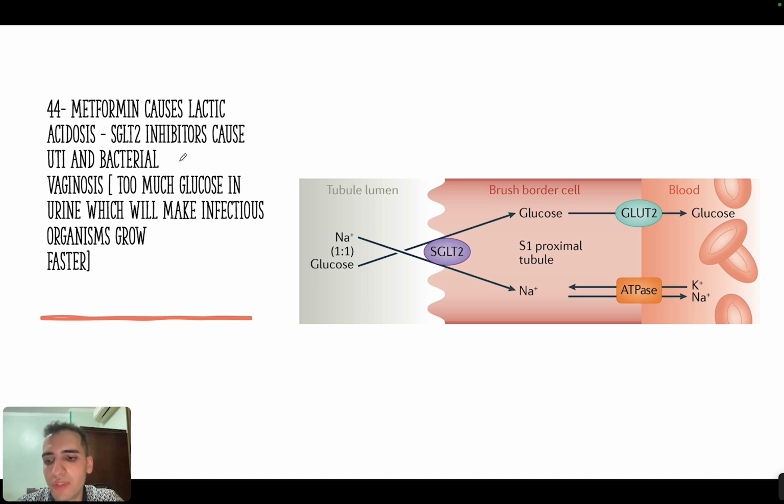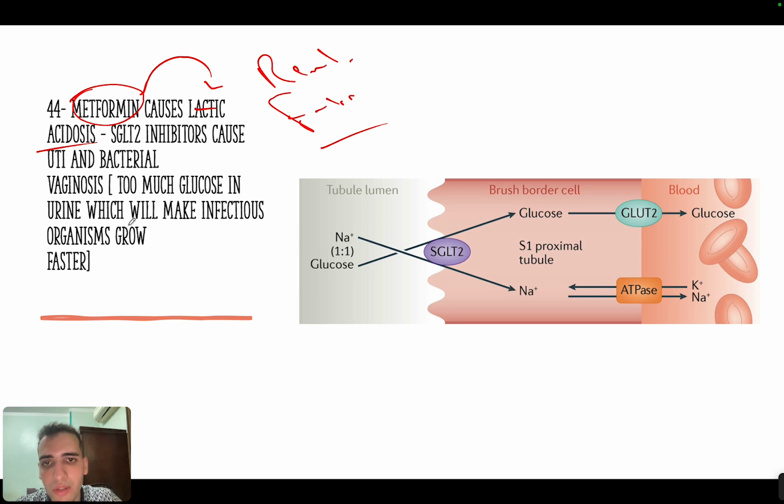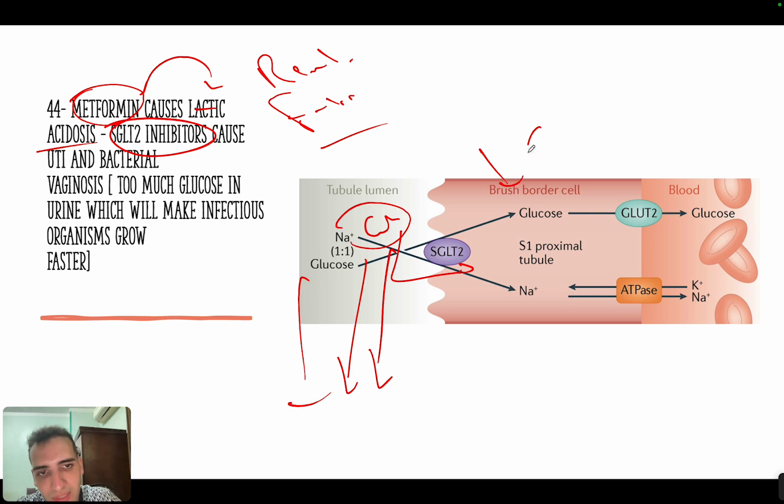Now in the drugs of diabetes mellitus, you need to know that metformin can cause lactic acidosis, and don't give it in renal failure. Okay. Another thing is SGLT2 inhibitor. It will inhibit the reabsorption of glucose, so it will make it secrete in the urine. Now when glucose is secreted in the urine, yes, it will decrease in the blood, right? So this is great. This is how it can treat diabetes mellitus.